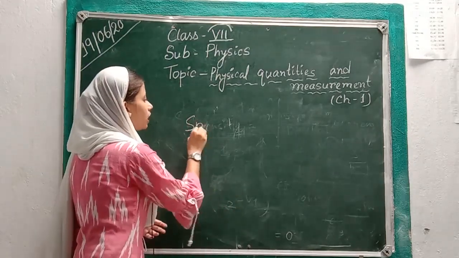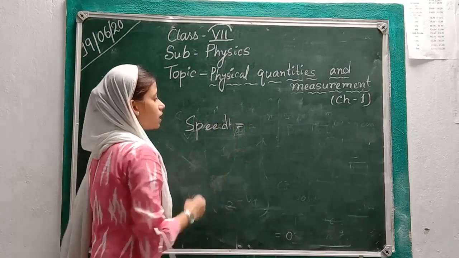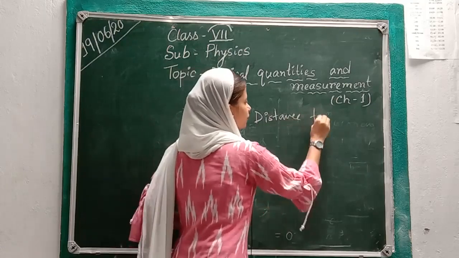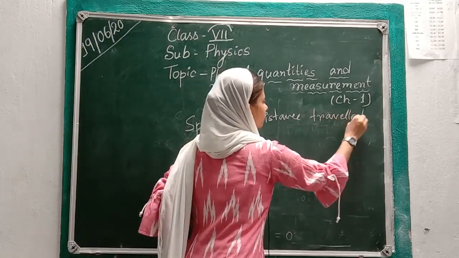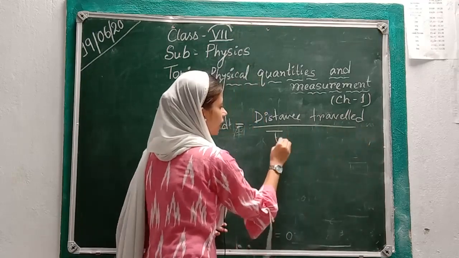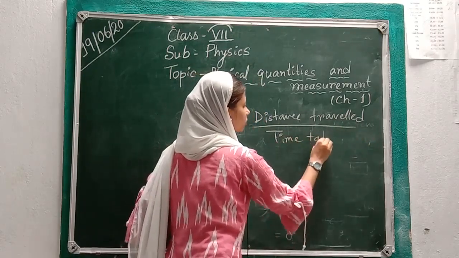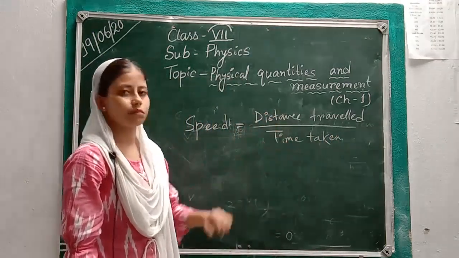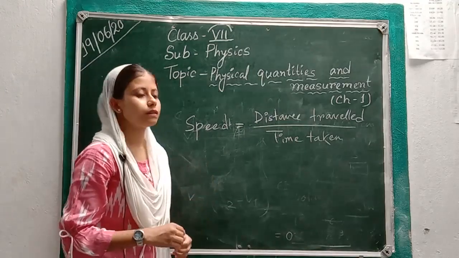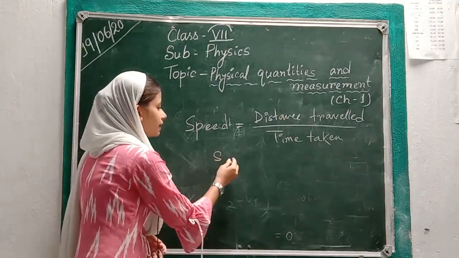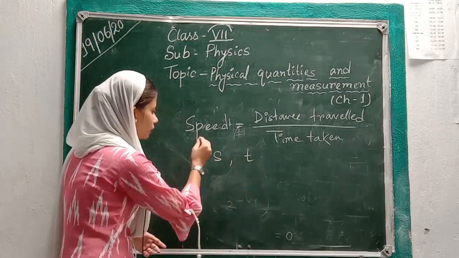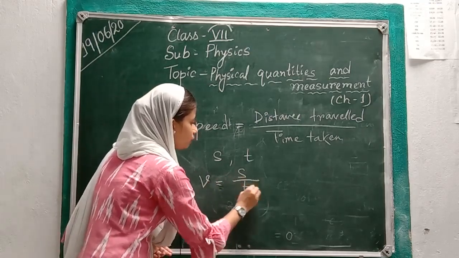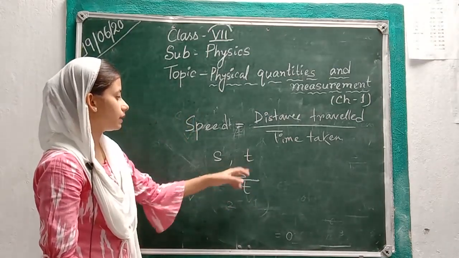So the formula of speed is equal to distance traveled divided by time taken. How much distance it is traveling in how much time. Okay. So if we say that any moving object is traveling s distance in time t, so the speed, which is denoted by small v, will be s by t, where s is the distance and t is the time.